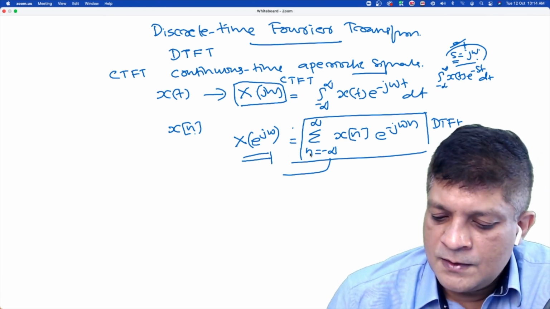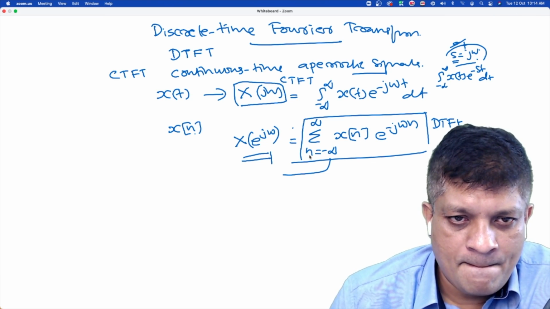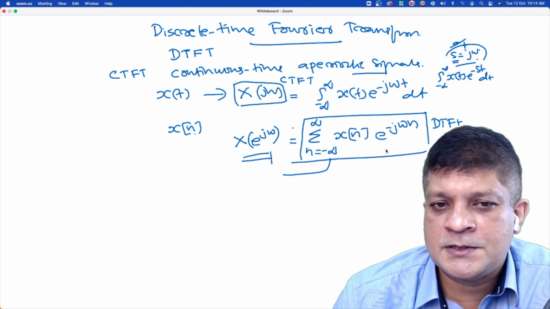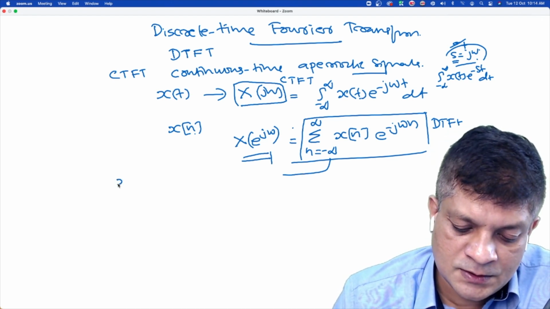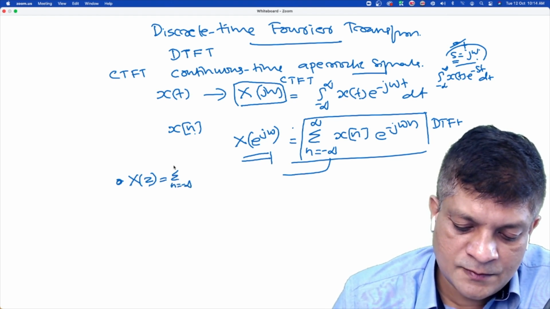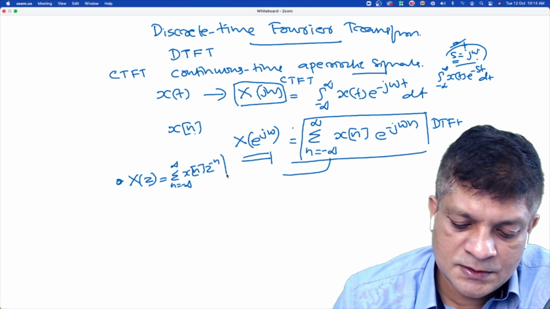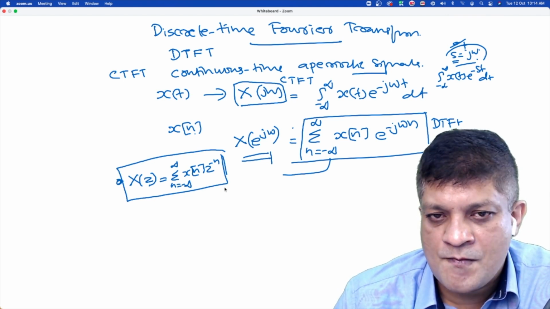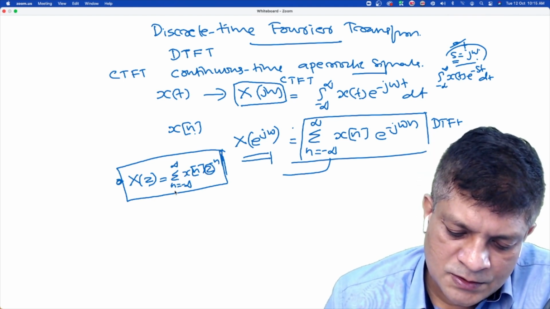So here, is this summation similar to some other transform that you have already studied? The Z transform. How do we define the Z transform of a signal? It is X(z) equals the summation over n of x[n] z raised to minus n, isn't it? So this is the Z transform.